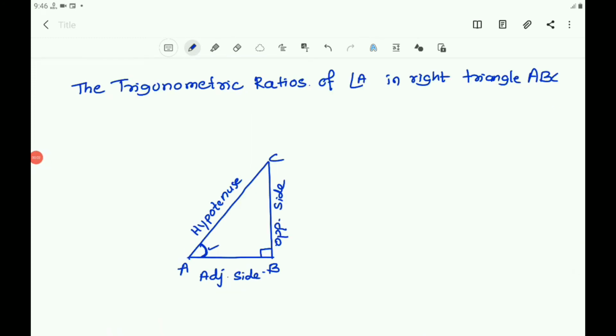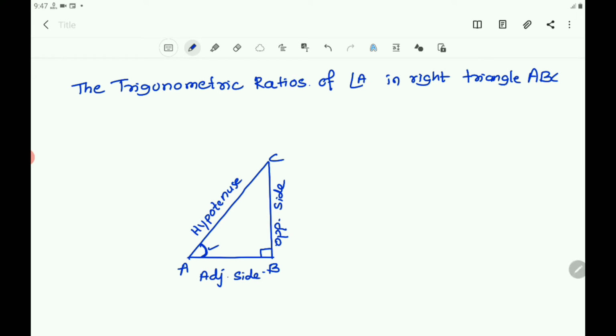You have studied the concept of ratios in your earlier classes. We now define certain ratios involving the sides of a right triangle, and these ratios of sides are called trigonometric ratios. Let us write the different ratios of the sides. You know that three sides are there.